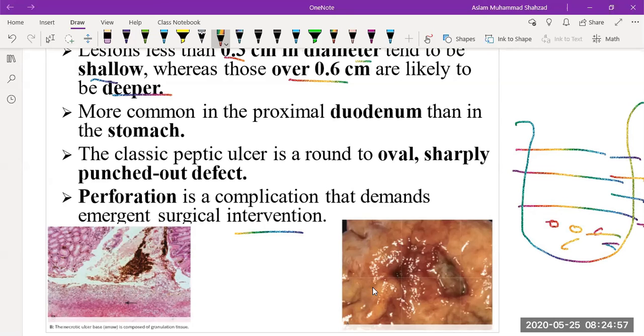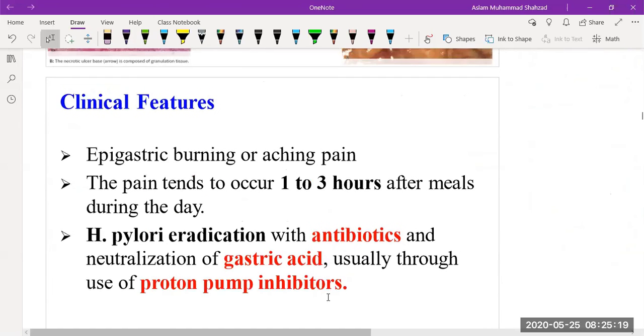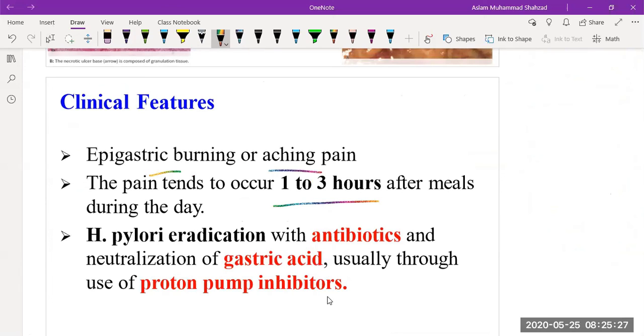If you take a look at this gross picture, this looks like a shallow ulcer having 0.3 centimeter in diameter. And then you can see the histological picture, showing you the damaged mucosal layer. The clinical features consist of epigastric burning, gnawing pain. The pain tends to occur 1 to 3 hours after a meal during the day.